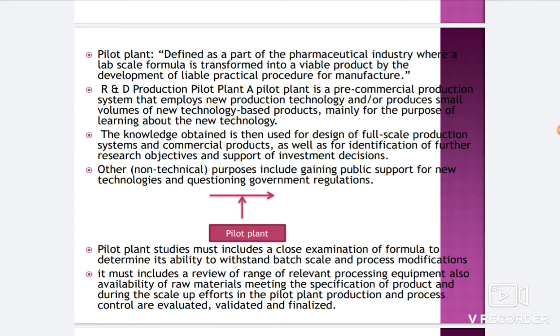Last but not the least, it also provides a master manufacturing formula, which will be used in the production department. And also the examination of the formula is needed to determine its ability to withstand batch scale and process modification.